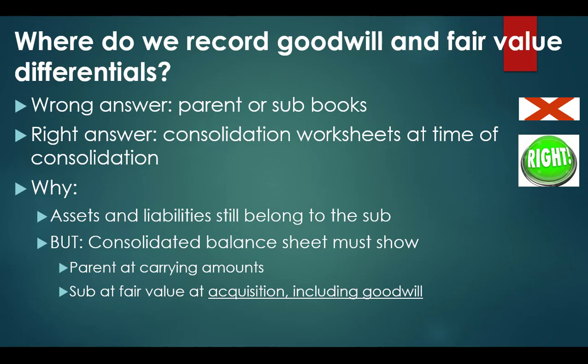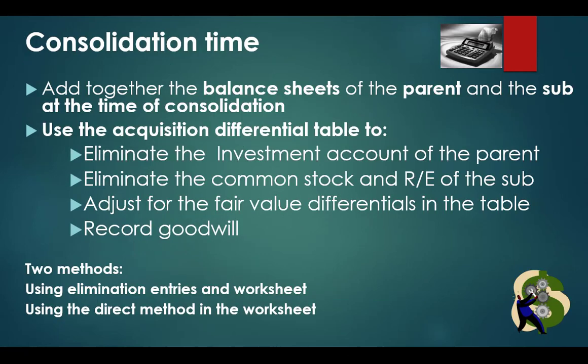The reason why is this: the assets and liabilities still belong to the sub. The consolidated balance sheet is just showing what the parent's carrying values are and what it is that they invested in the sub at the time of acquisition, including that goodwill. When it comes time to consolidate, we need to eliminate the investment account to prevent double stating the investment, since we're going to be combining the assets and liabilities of the sub.